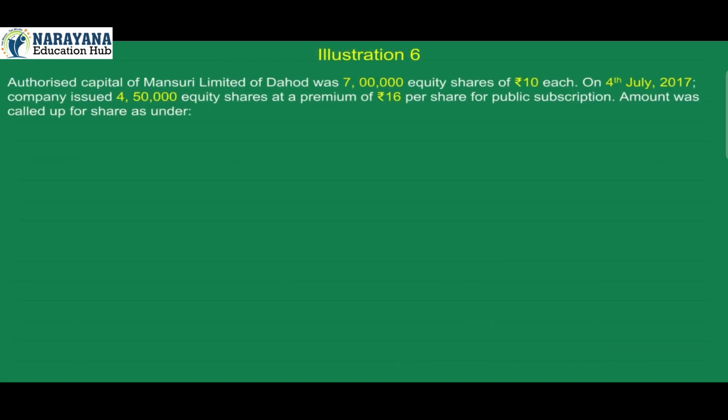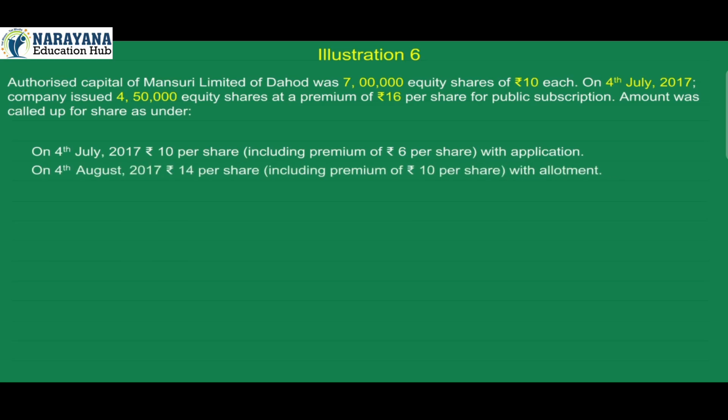Illustration 6. Authorized capital of Mansoori Limited of Dahod was 7 lakh equity shares of rupees 10 each. On 4th July 2017, the company issued 4 lakh 50,000 equity shares at a premium of rupees 16 per share for public subscription. Amount was called up per share as under. On 4th July 2017, rupees 10 per share, including premium of rupees 6 per share, with application. On 4th August 2017, rupees 14 per share, including premium of rupees 10 per share, with allotment.